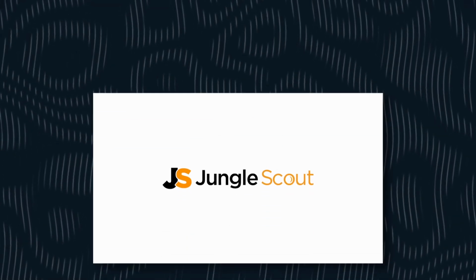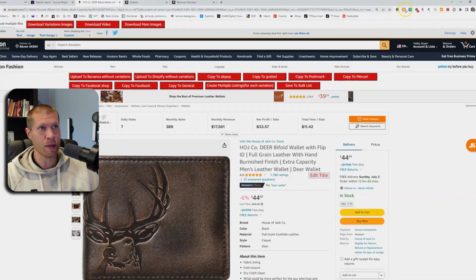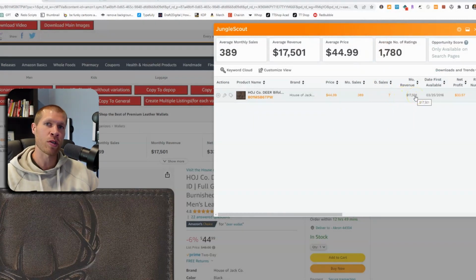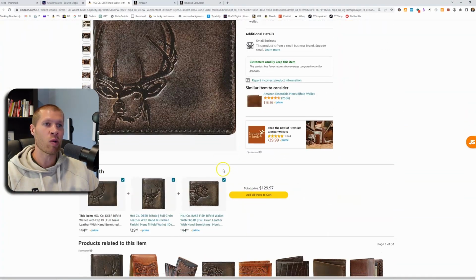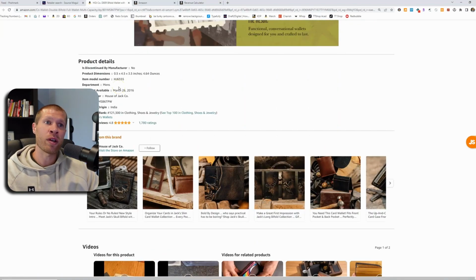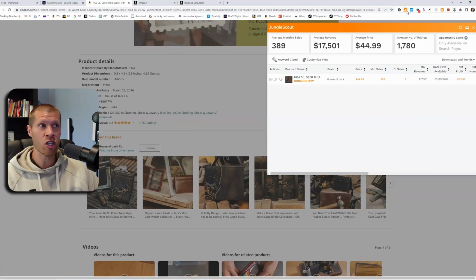The second software you're gonna need is Jungle Scout. It's a Chrome extension that looks like this. So if you're on an Amazon listing, you click Jungle Scout. In real time, it's gonna show you the monthly sales, obviously the price, the daily sales, the monthly revenue, and all the good numbers, so you can not just guess, right? Because a lot of times if you're looking at like the bestseller rank, or you're just looking at a product, you might be guessing whether it's highly ranked in a subcategory or in a main category, and those can be very different sales numbers. So take the guesswork out of it, also take the time out of it. Just click the extension and it will tell you.